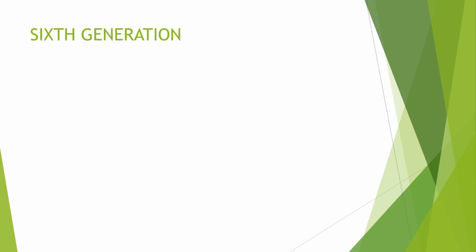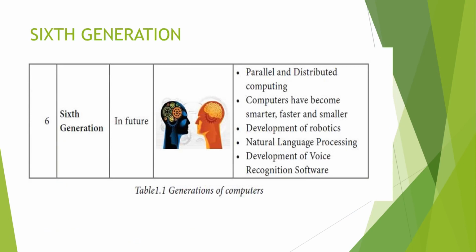The sixth generation computer is entirely different from other computers, students. Compared to other generations, not only in terms of size, speed and tasks, these computers are also called intelligent computers. In future only it will be introduced. It has started as a process, but in future there will be one human and another an artificial intelligent person.